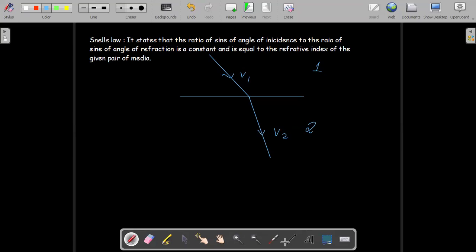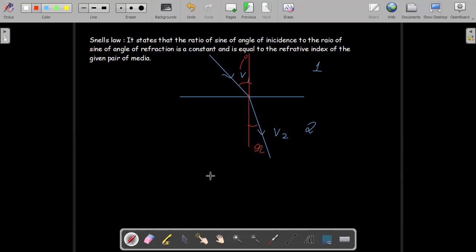At the point of incidence where the ray of light was incident, we draw a perpendicular to this line. The perpendicular to this line will be the normal to the surface. So we have got the normal to the surface and this angle is our angle of incidence, and the angle formed between the refracted ray and the normal is the angle of refraction. Got it? Yes, sir.